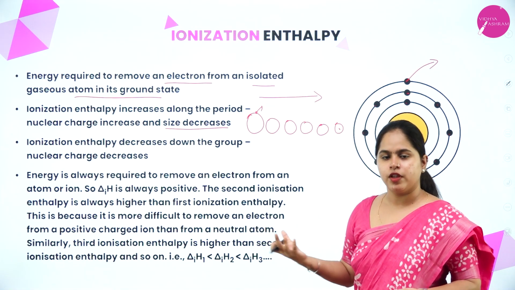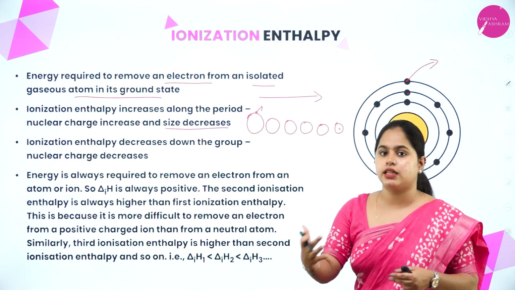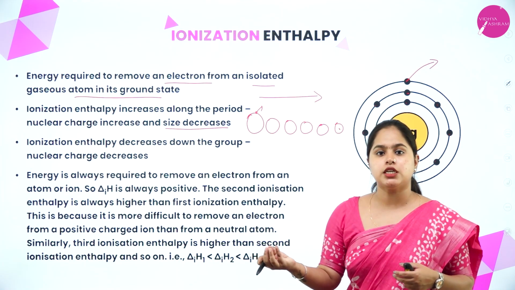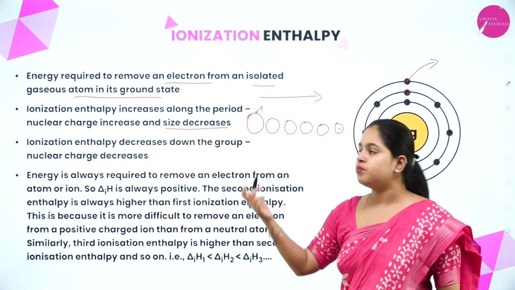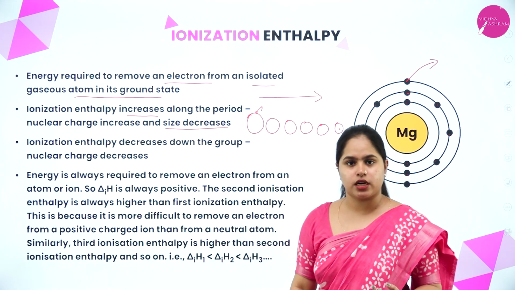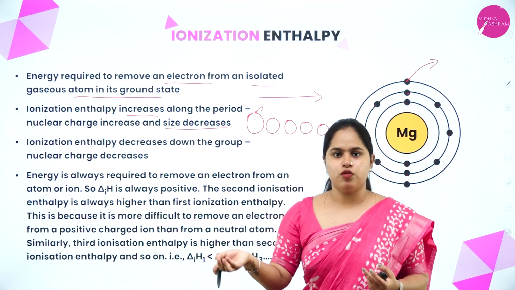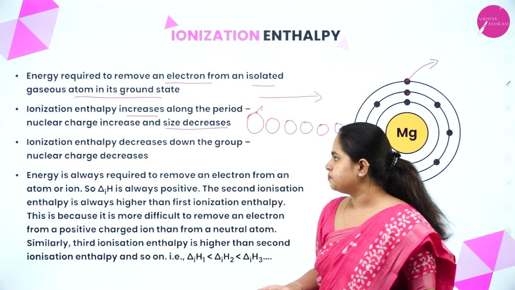We already know that. So, when the nuclear charge is increasing, the attraction between the nucleus and the electron is more. So, will it be easy to remove the electron now? No, right? So, as we move along the period, the ionization enthalpy increases. That means more energy is required now to remove the electron. Hence, ionization enthalpy increases. Clear?